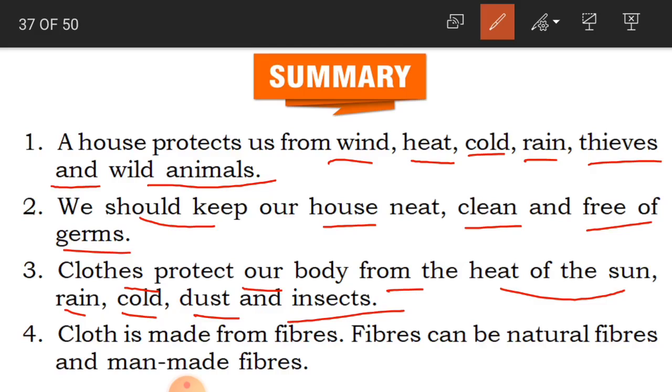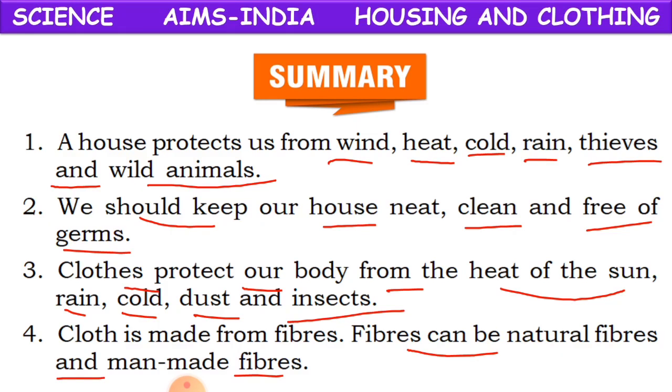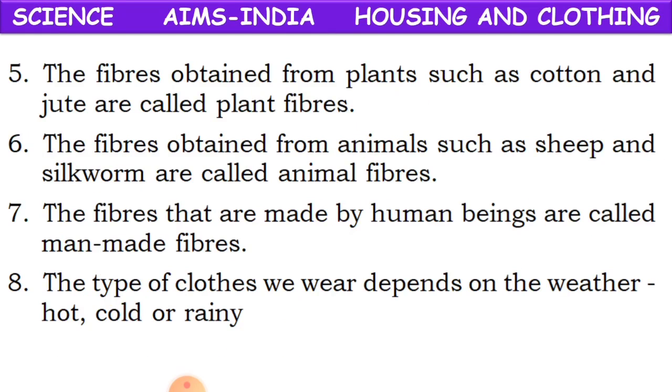Okay, and fibers can be natural fibers and man-made fibers. So how many types of fibers are there? There are two types of fibers. One is natural fibers, another one is man-made fibers. Okay. So what are the fibers that are obtained from plants?